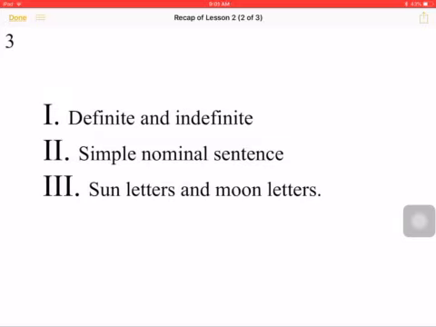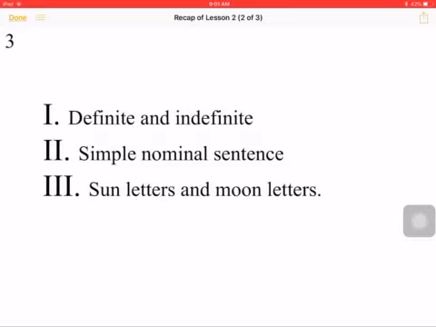Also saw simple nominal sentence. Simple nominal sentence has a subject and a predicate. The subject is called mubtada in Arabic and the predicate is called khabar. We studied only the first type of khabar, which is one word. That word will be nakira, it will have tanween. And the mubtada will be ma'rifa, it will have al.